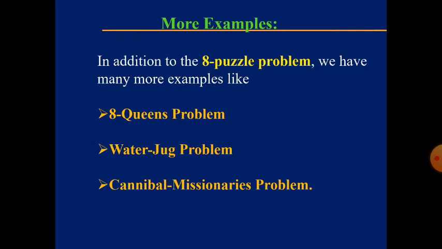The boat will not come back by itself. This is the constraint. These are some of the examples for the state space concept. With this, we will wind up the state space concept topic. Okay, thank you.